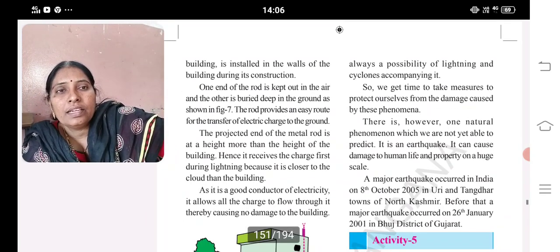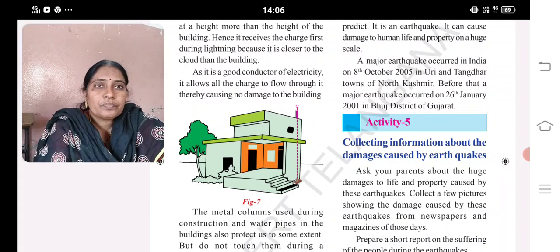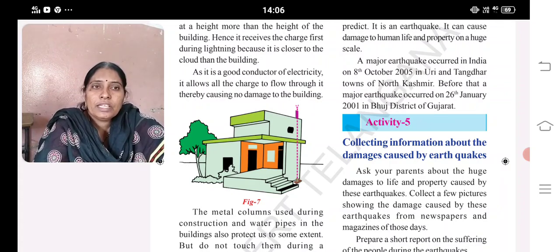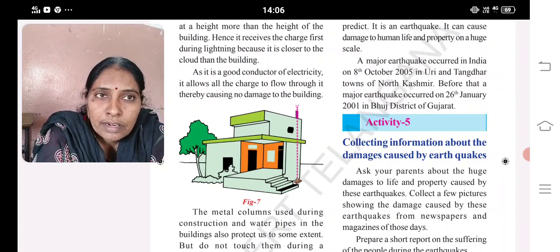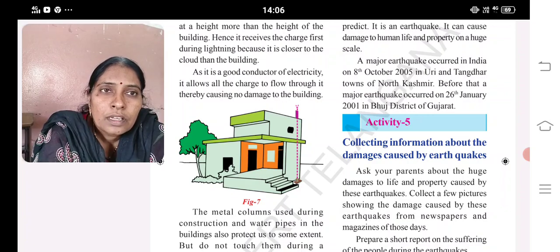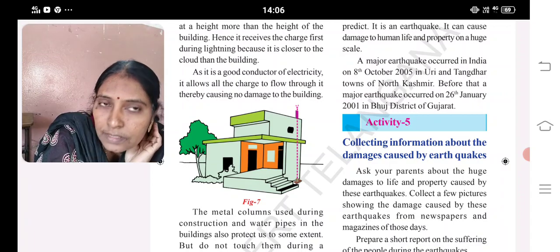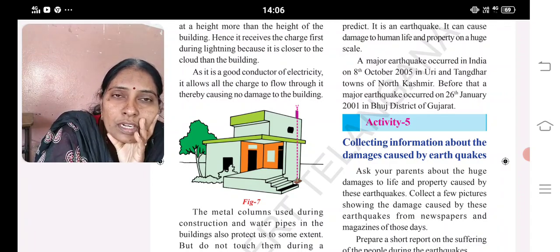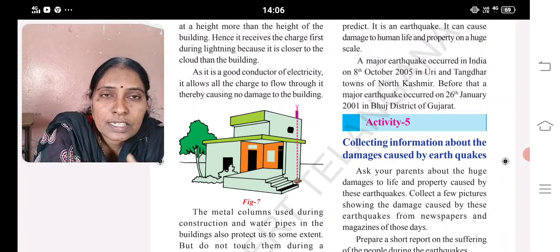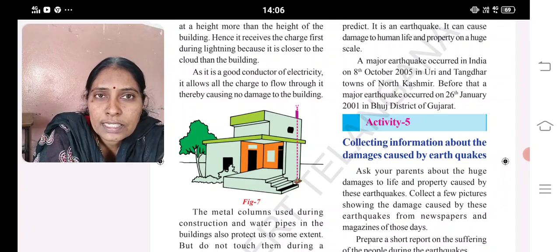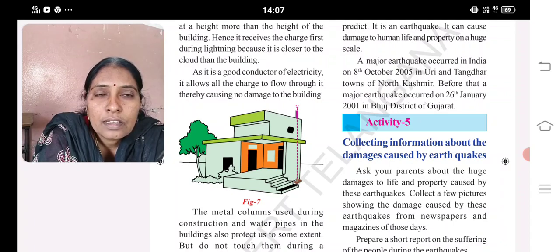Okay, and here you can see a rod on the terrace, on the top floor of the building. A rod, which is red in color. An iron rod is placed whose height is greater than the building, because when lightning occurs, a discharge of the charges takes place, and that charge is absorbed by these rods, and it saves our building from the lightning. So they are known as lightning conductors.